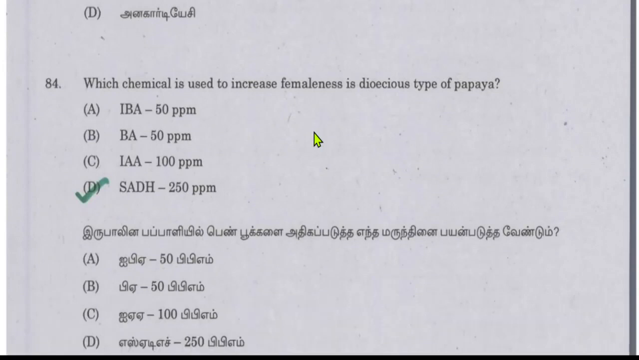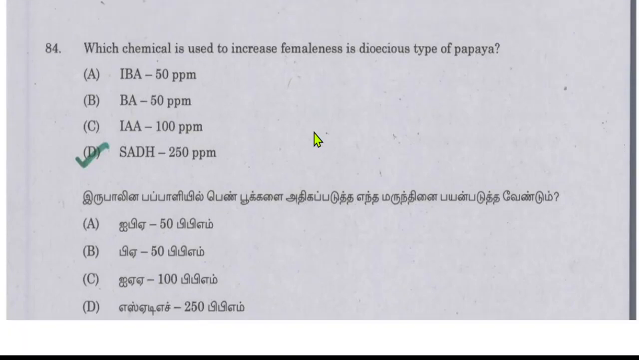The next question is, which chemical is used to increase femaleness in dioecious type of papaya? So to increase the femaleness, we use SADH, and the concentration will be 250 parts per million. To increase the femaleness in dioecious type of papaya.